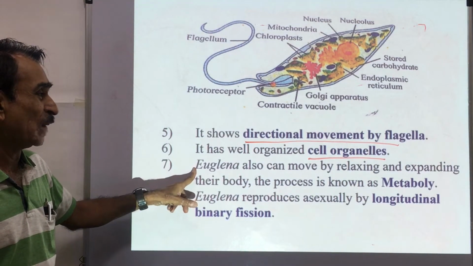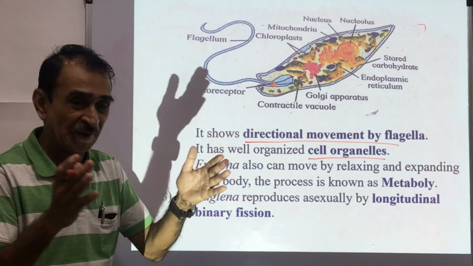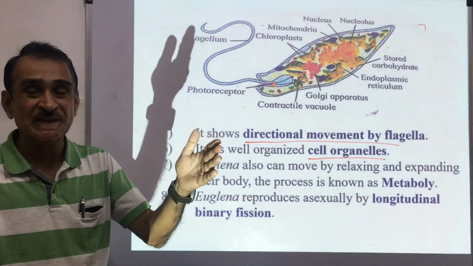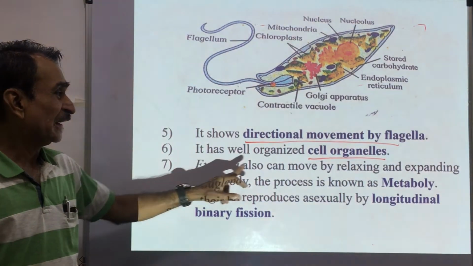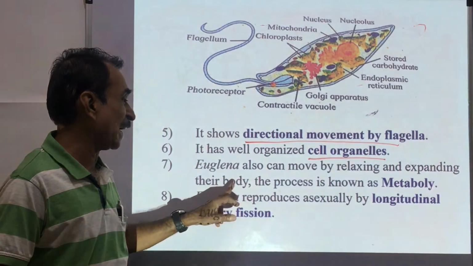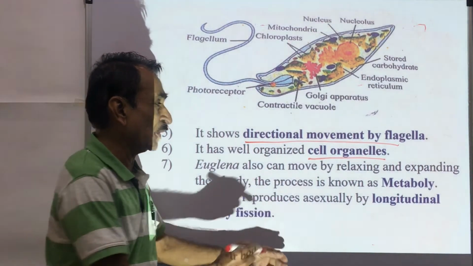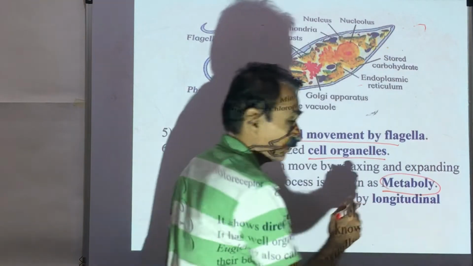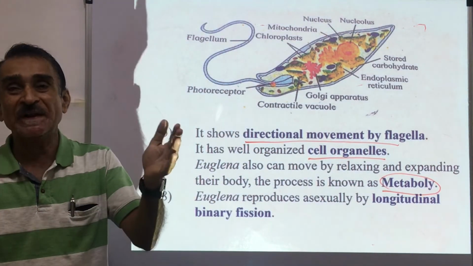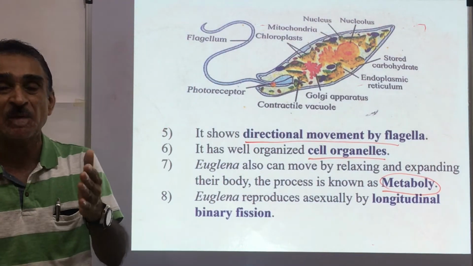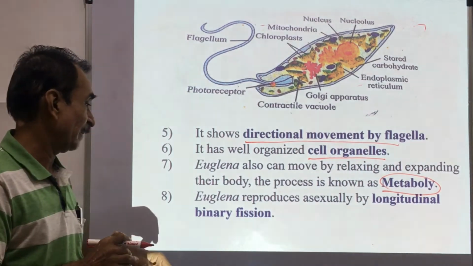Euglena can also move by relaxing and expanding its body. Body is relaxed, body is expanded. So here it can move by relaxing and expanding its body. The process is known as metaboly. Body relaxes, body expands. This process is called metaboly.